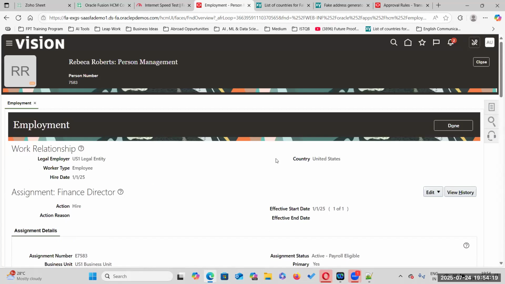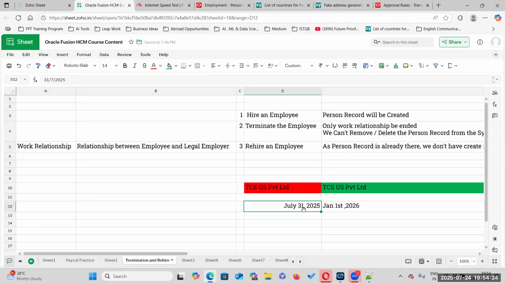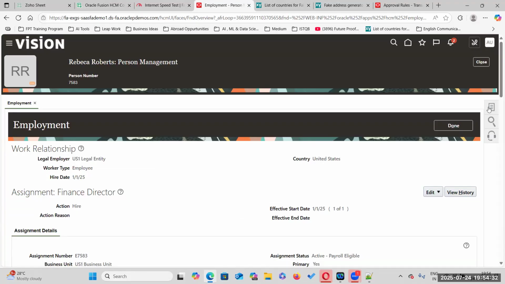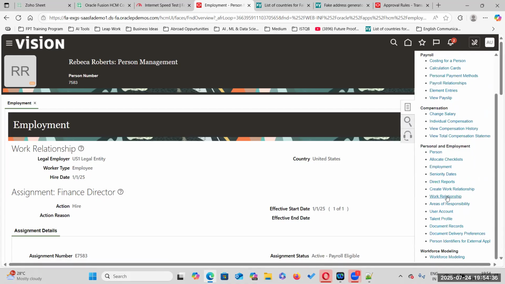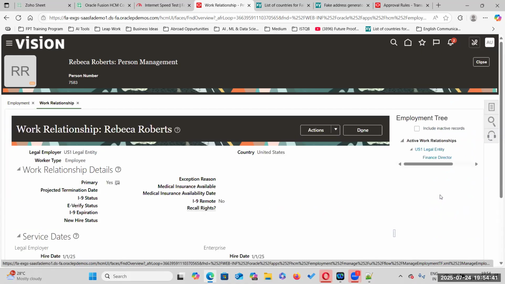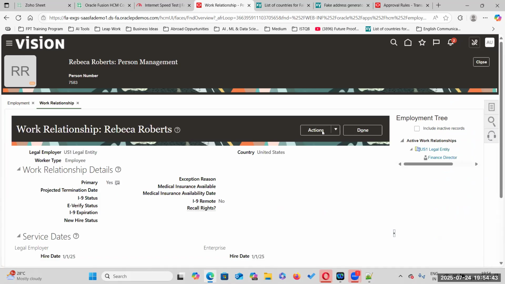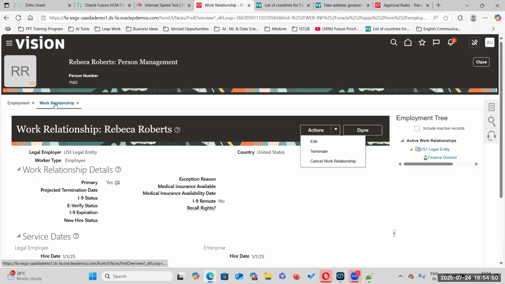Now I want to terminate. What is the termination date? July 31st. Go to Tasks, work relationship. Here, Action, terminate. The task is go to work relationship, and under that one, select terminate.